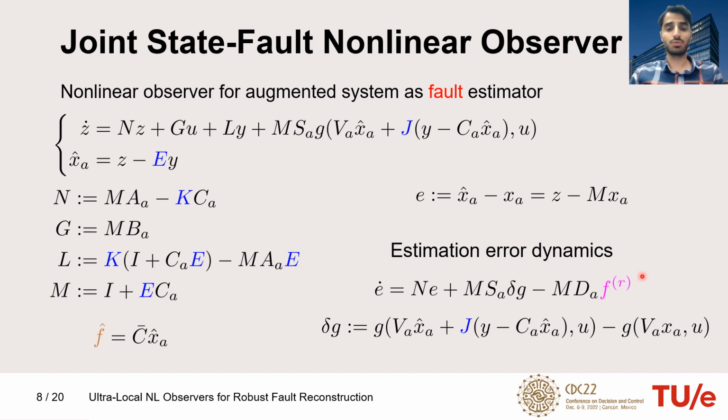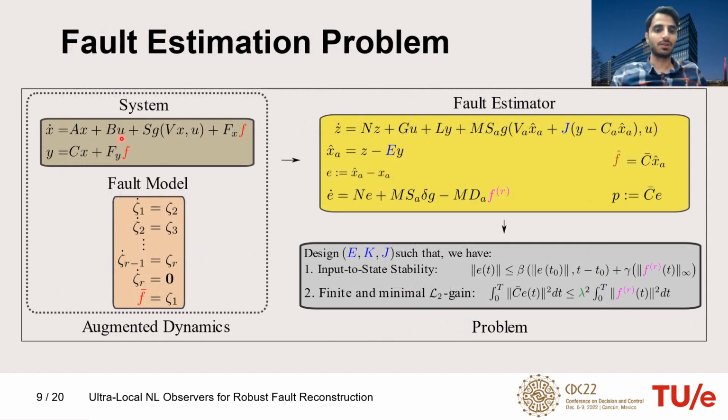This brings me to the problem formulation that we would like to solve. So we have the system, we augment it with an internal model for the fault. For this augmented dynamics, we construct a nonlinear observer and derive its error dynamics.